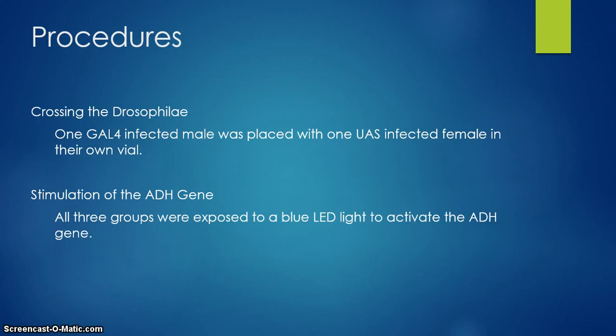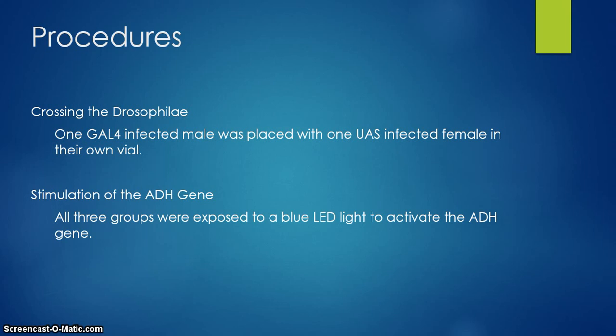Our procedures. To begin, we had to cross the Drosophila because they only came as GAL4 and UAS. So we had to cross them to get our GAL4 UAS manipulated variable. One GAL4 male was placed with one UAS female in their own vial, and this process was repeated so we had about 10 vials. Then, after they had created offspring, we took the offspring and put them into their own vials, so we had a clearly marked GAL4 UAS group.